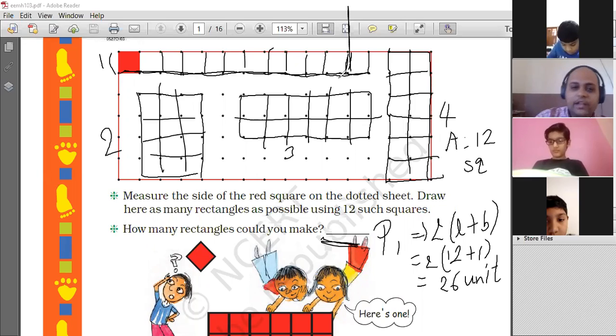Now for perimeter 2, come on, you find the solution. You find the perimeter 2, perimeter 3, and perimeter 4. You can do it in the textbook, in the rough book, or in the notebook with today's date. Don't forget to write today's date, people.